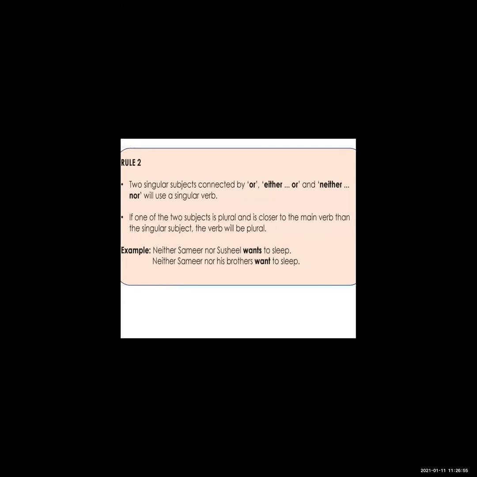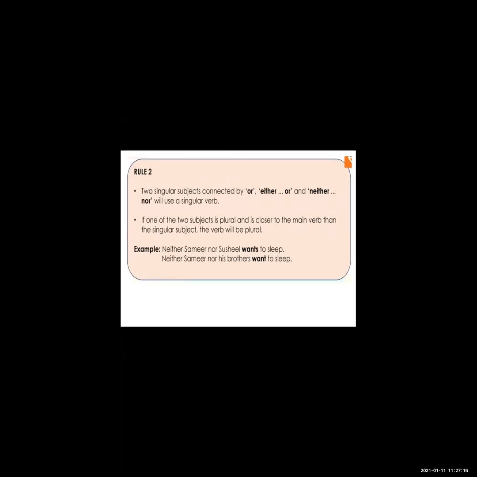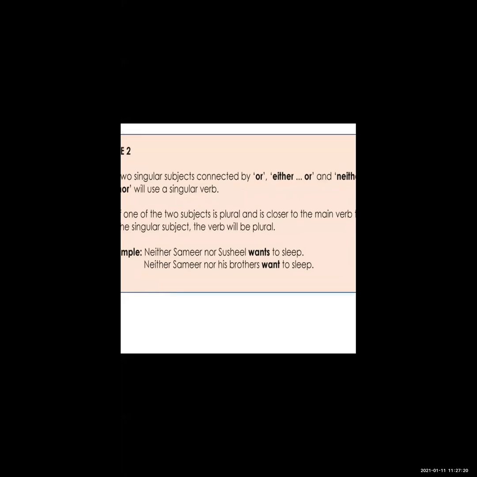Our use of the verb depends on which subject is near the main verb. Okay, so see the example over here.